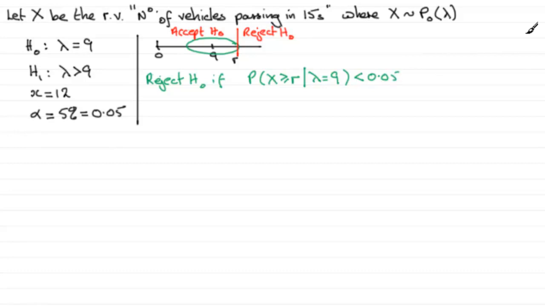We'll just number this 1 as the first method. The second method is that we would reject H0 if the probability that X is greater than or equal to our observed value of 12, given that the null hypothesis is true, that is lambda equals 9, the mean is 9, turns out to be less than 5%, 0.05. That's our second method. Okay, so we'll go through these. Let's start with method 1.